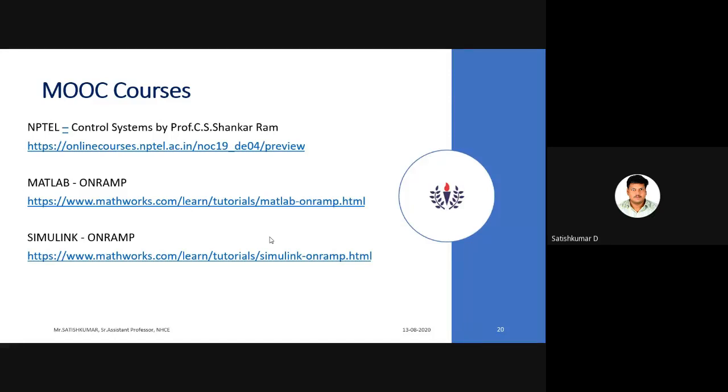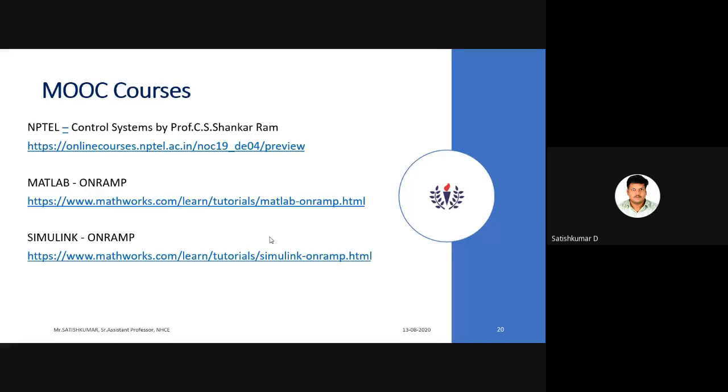And similarly, you can learn Simulink. MATLAB is a text-based programming language, whereas Simulink is not text-based. It consists of blocks, so you can build with those blocks and do the simulation. Based upon your application, you can build the blocks in Simulink.